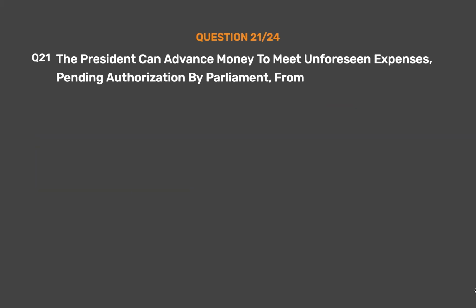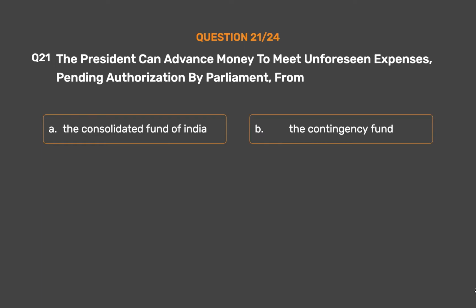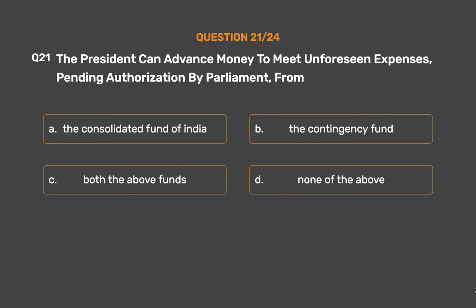Question number 21. The President can advance money to meet unforeseen expenses, pending authorization by Parliament, from option A, the Consolidated Fund of India, option B, the Contingency Fund, option C, both the above funds, option D, none of the above.